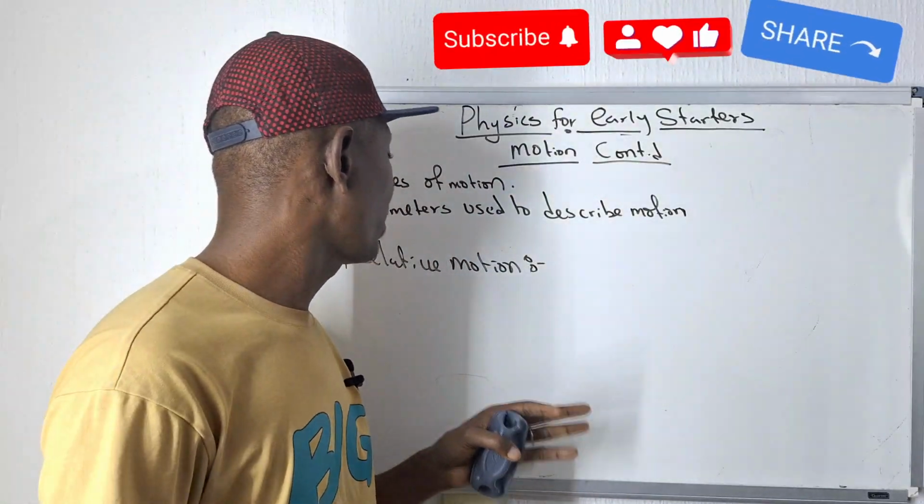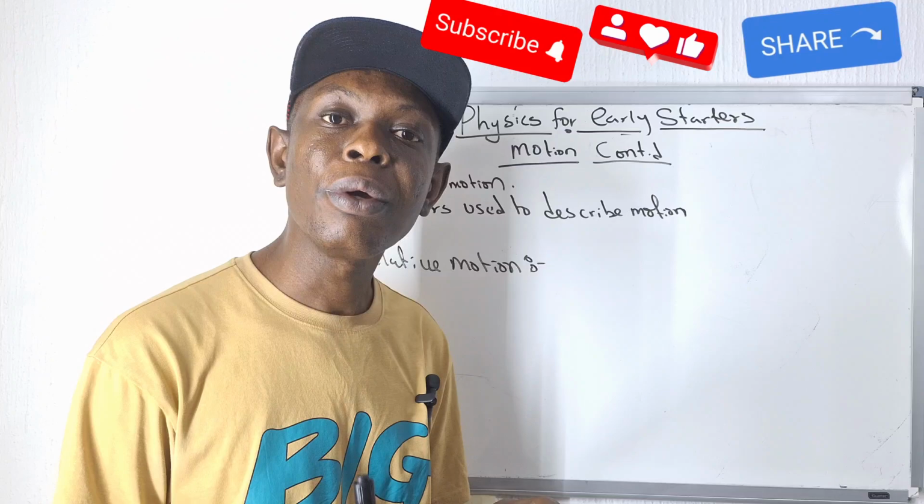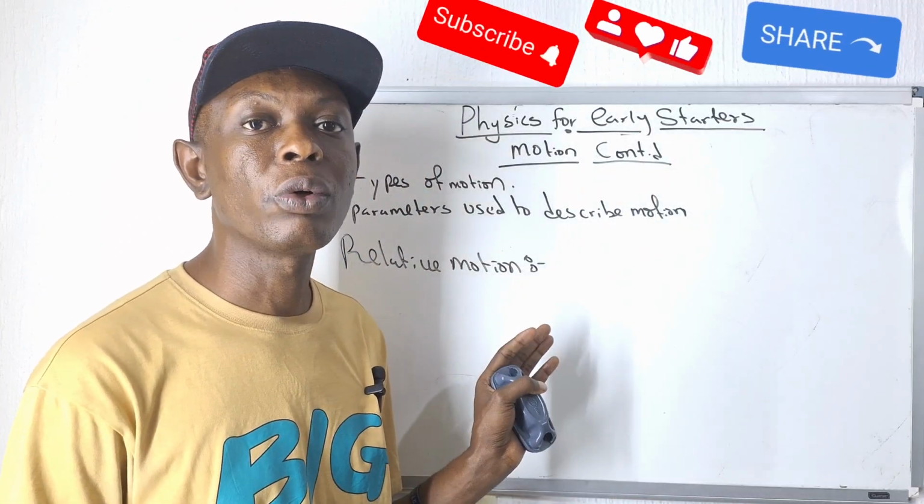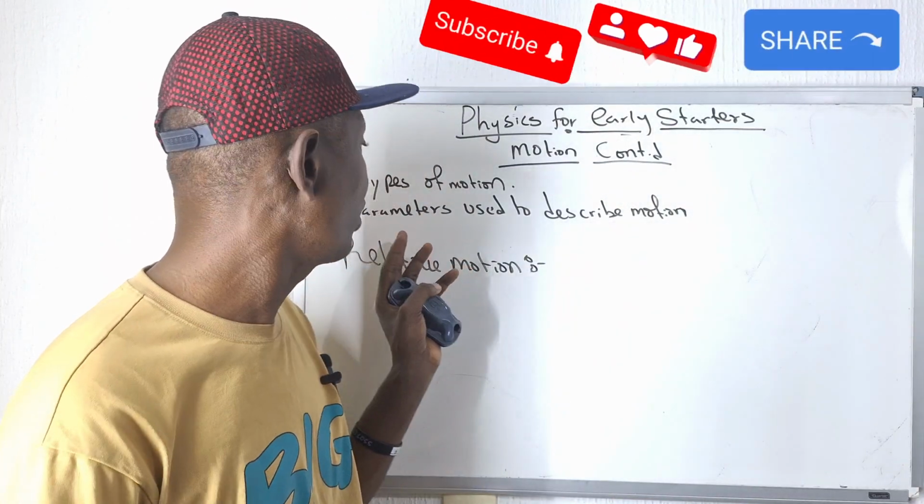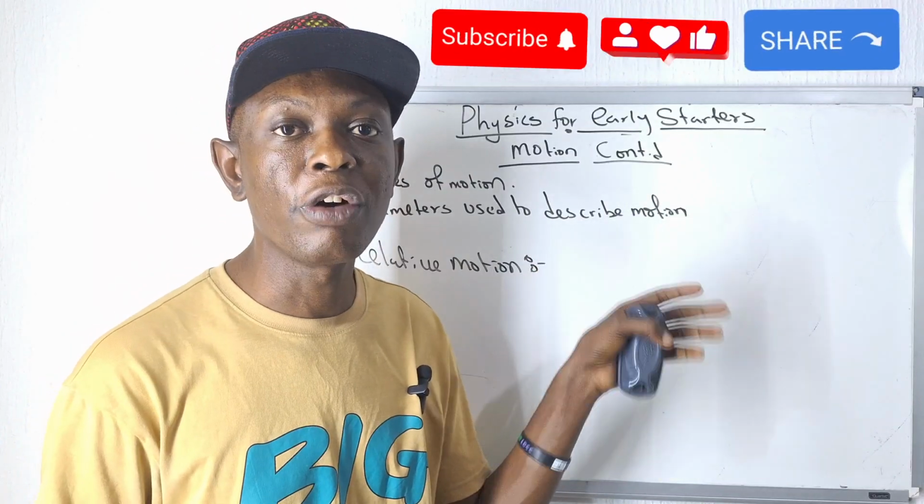So I think we have done much here. In our next class, we'll be talking about the parameters essential for the description of motion.